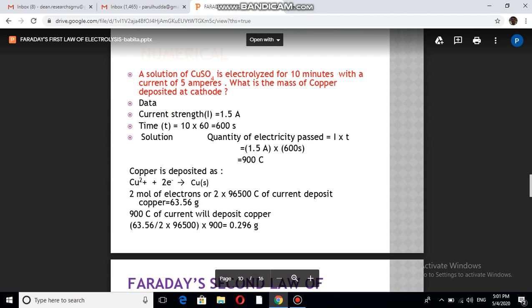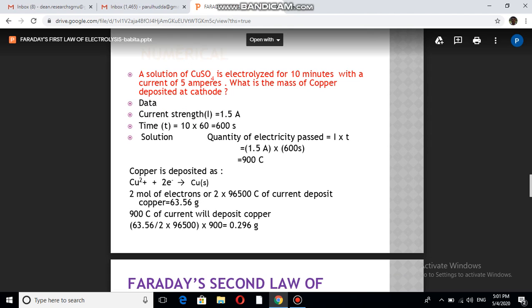Here is another question, another numerical related to the first law of electrolysis. So here time is given, current is given, we have to calculate the mass. So if we know the current and time, we will get to know the charge.